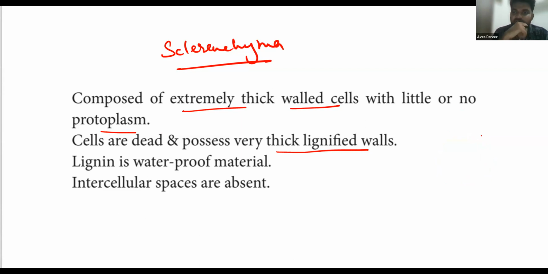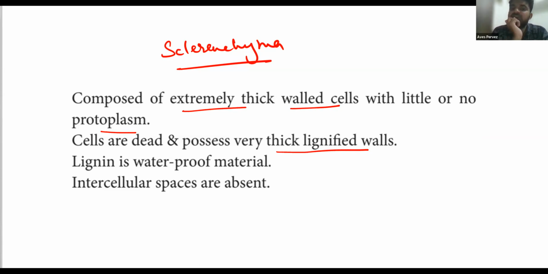So which type of tissue is going to have lignified cell wall? Tell me, dear students. Which type of tissue is going to have lignified walls? Sclerenchyma tissue. Okay. Lignified. Yes, sclerenchyma. Done, everybody in the class?